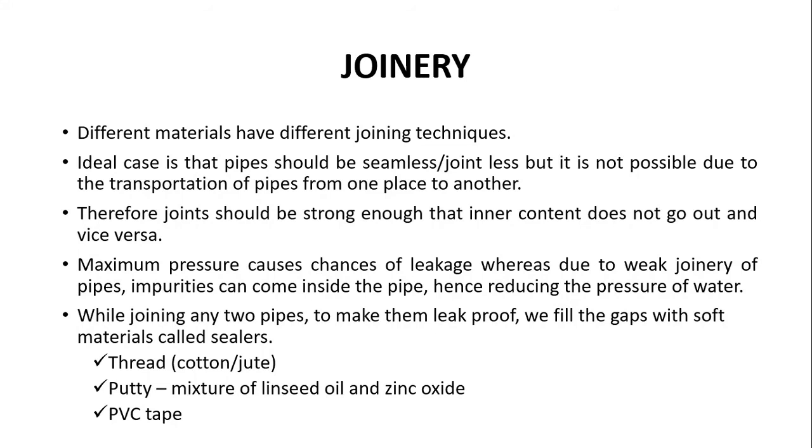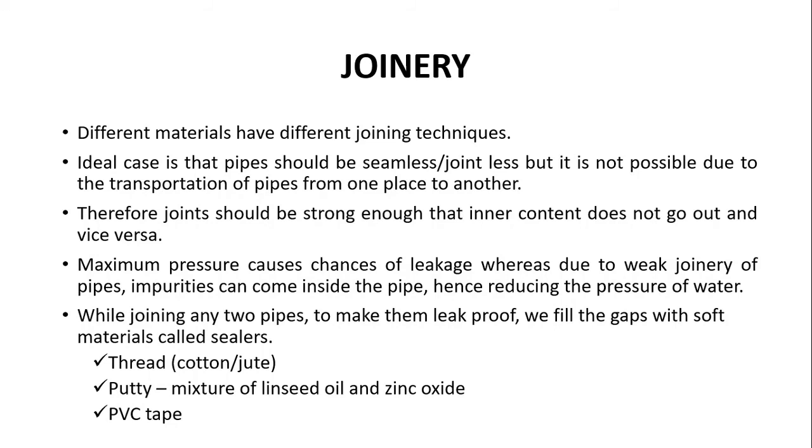So why is there a leakage in a pipe? Because sometimes there is increased pressure that actually makes the joinery weak. In that case, we have the leakage problem. When the joinery is weak, the impurities outside the pipe can come inside, which will eventually reduce the water pressure inside the pipe. So while joining any two pipes, we make sure that they are leak proof and there are no gaps.